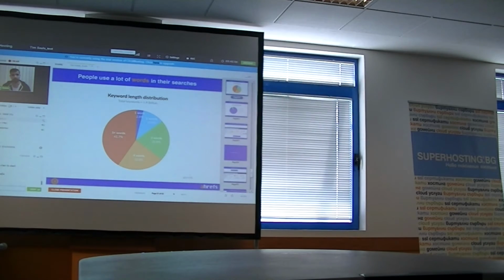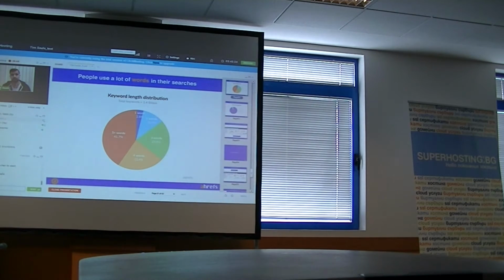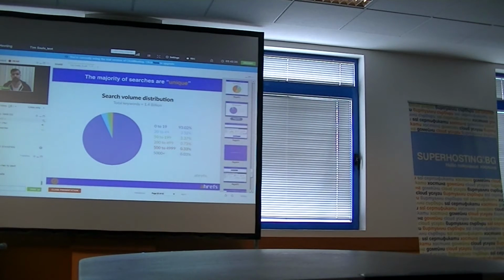And I'm pretty sure that if we replicate this study within a year from now, like I said, because of the voice search and such, and because younger people that start using Google don't understand the concept of keywords, they just type in like they're talking to a friend, I'm pretty sure that the amount of longer and more specific keywords will keep rising, and the amount of shorter and more general keywords will be going down.